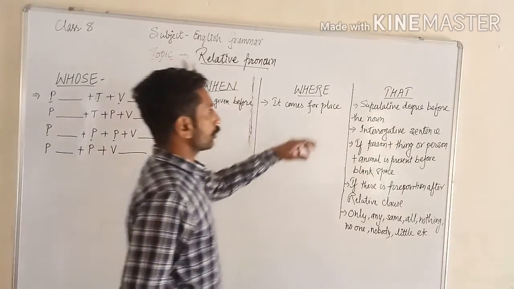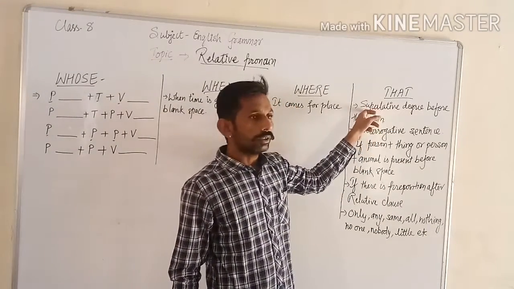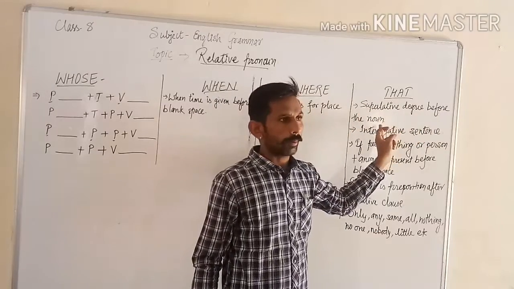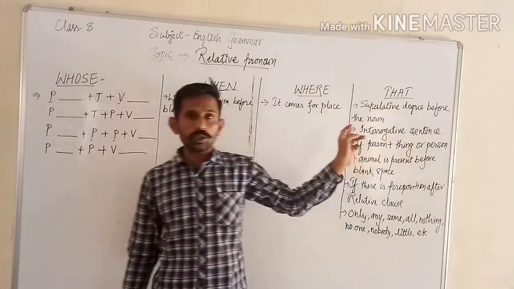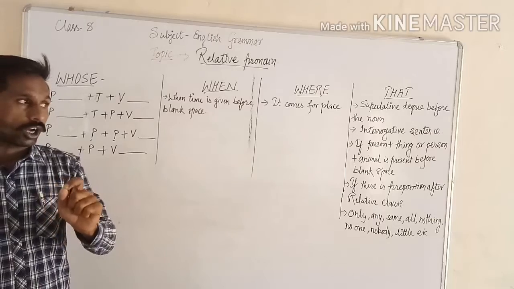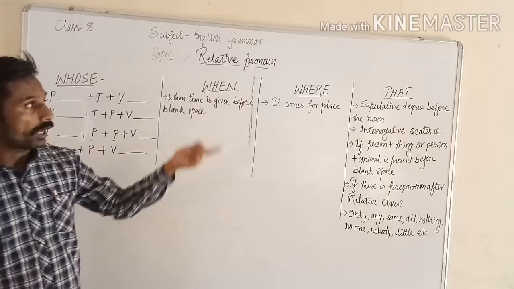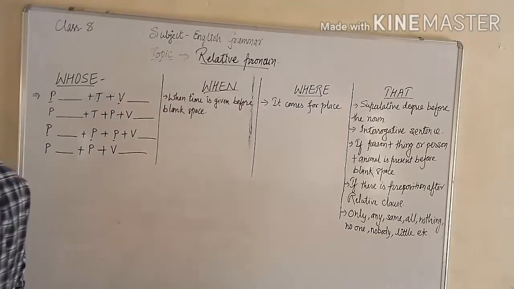The first condition is, if there is any superlative degree before the noun, the antecedent, then it will be followed by that.